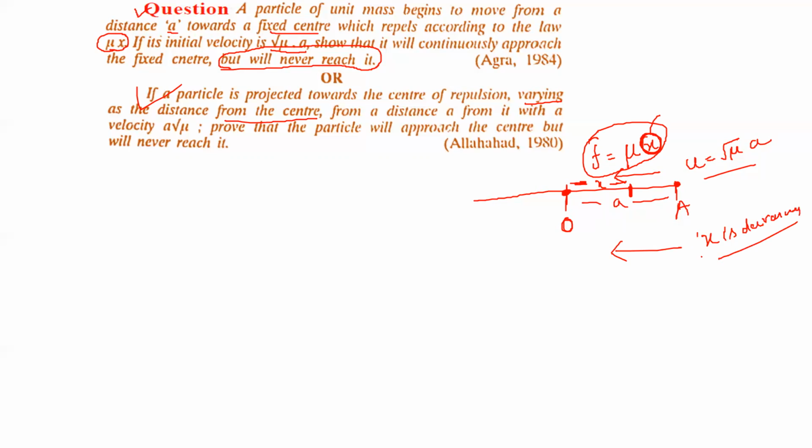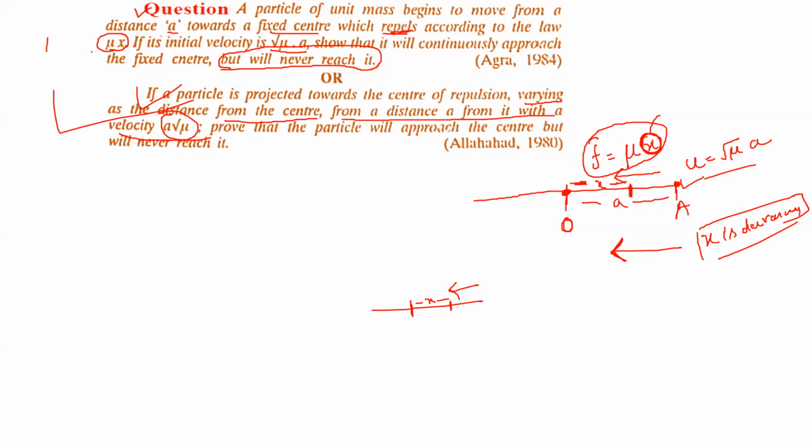We have to keep in mind that as the particle approaches O, x will decrease because x is measured from the point O. And from the first statement it is clear that it repels, which means it is coming back towards this side. That means x is decreasing from a distance a, with velocity root mu a. So this tells us how far the point a is, at distance a, and what the velocity is at point a, root mu a. Prove that the particle will approach the center but will never reach it.